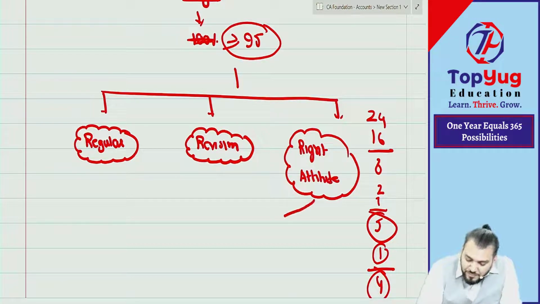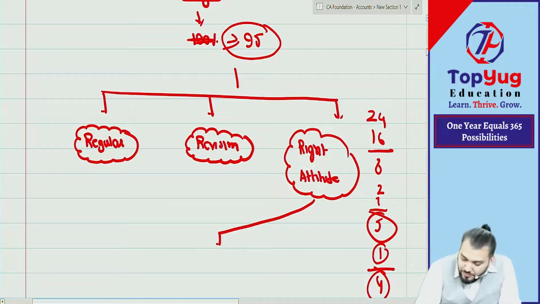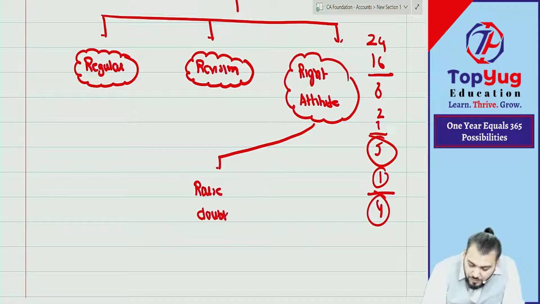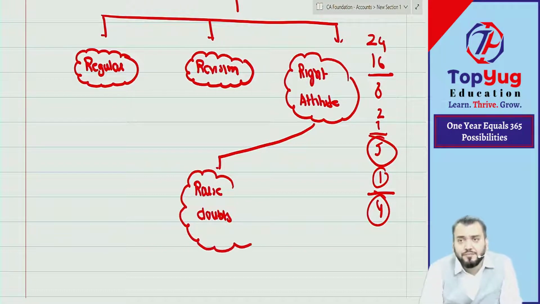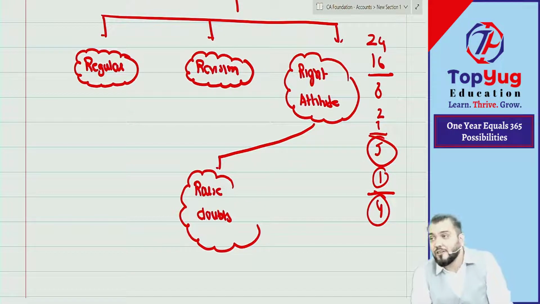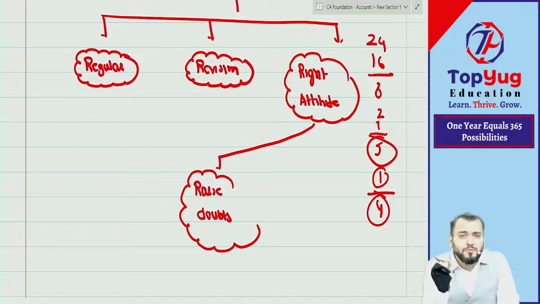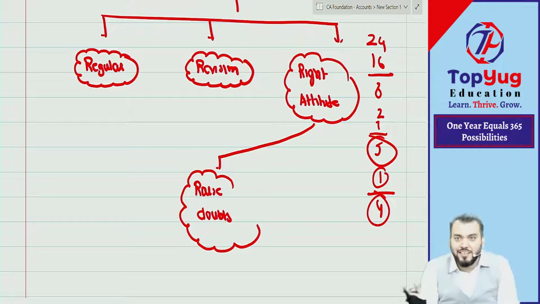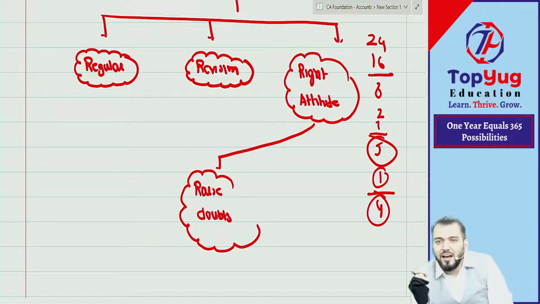So what does it mean? Right attitude means what? First thing, raise doubts. Means whatever doubt is coming in your mind for any subject with any faculty. This is not only for me. I am guiding for all subjects together. Whatever point you have not understood, you have paid fees now, you have a right to ask n number of doubts. And if someone is not answering your doubt, you can ask refund. Right? Understood?